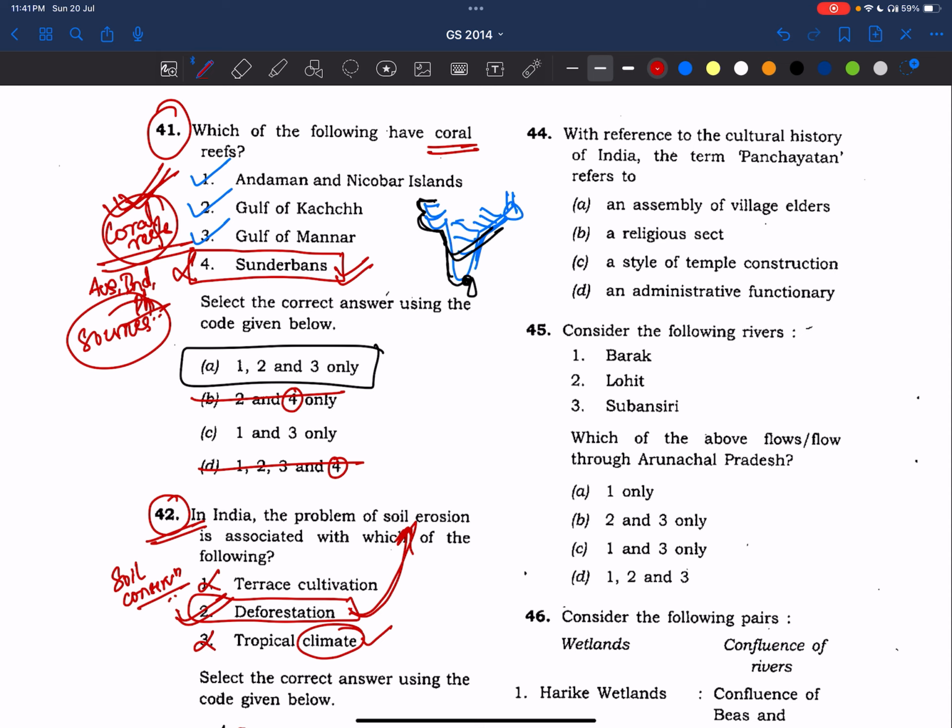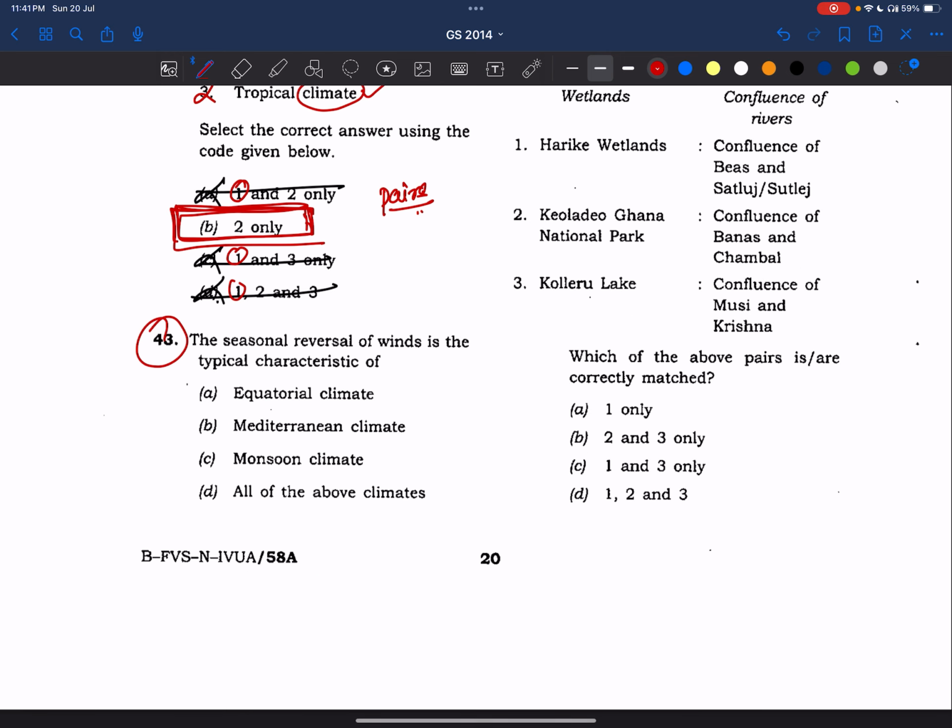So I request you that you also make your own notes, or else you copy the notes which I am providing in the Telegram into your own notes. Okay, it will help. Now, coming to 43rd question.